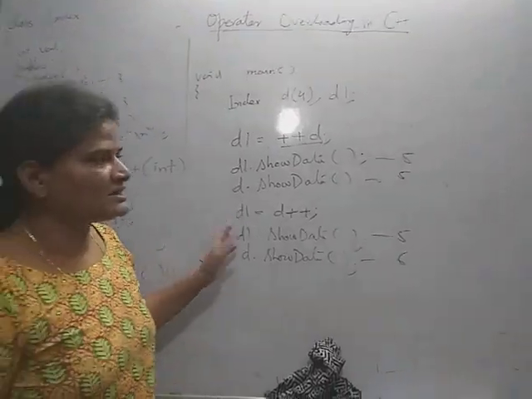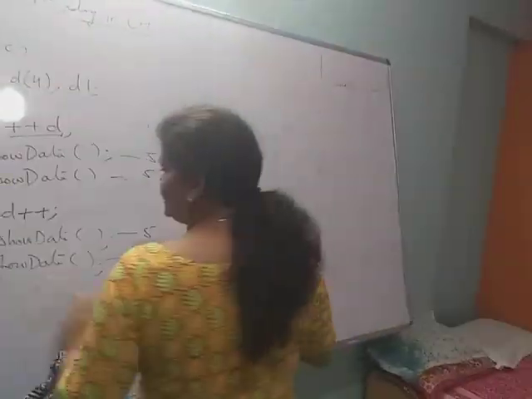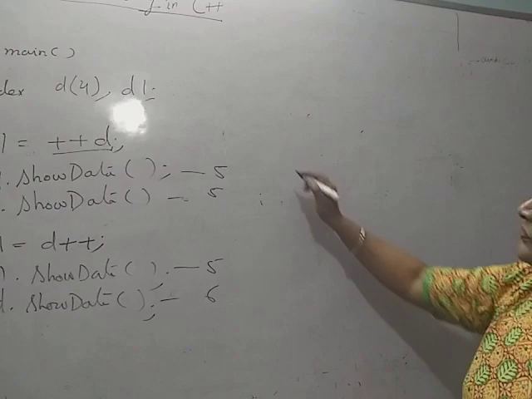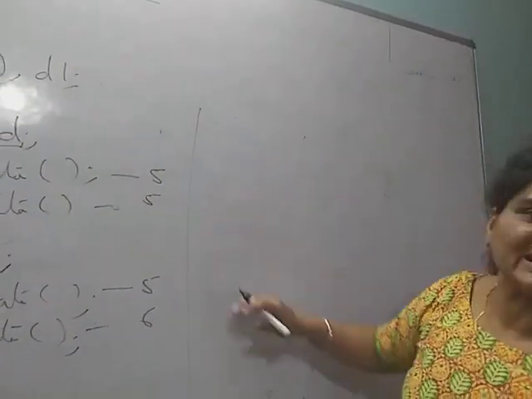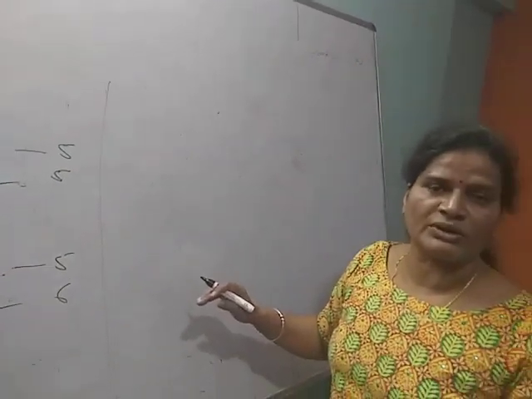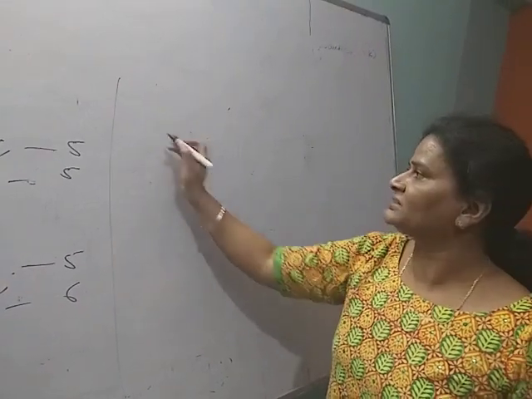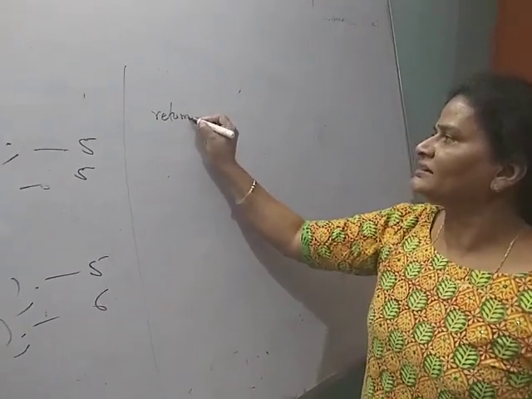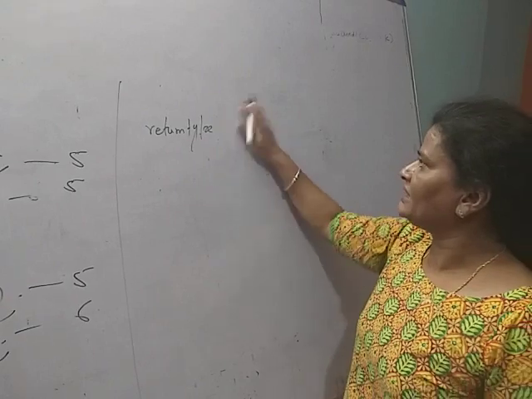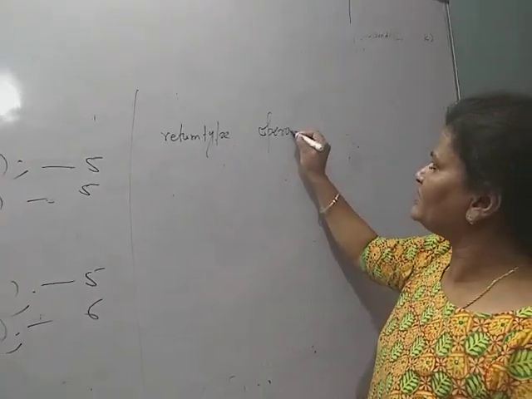example. Now see here I am giving the general syntax for operator overloading using an operator member function. This is the return type, and then the operator keyword. This is fixed.